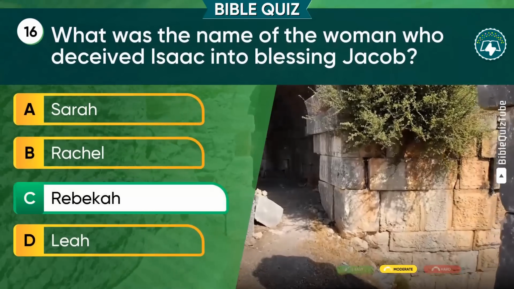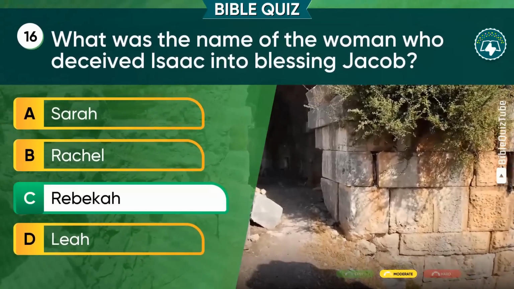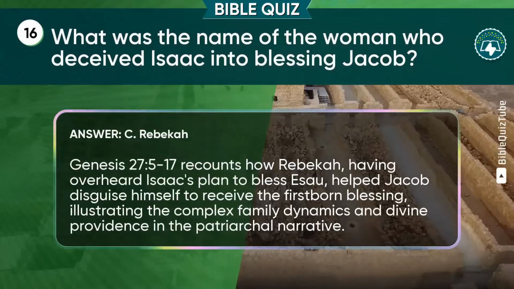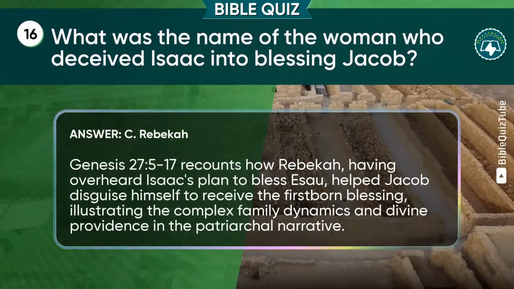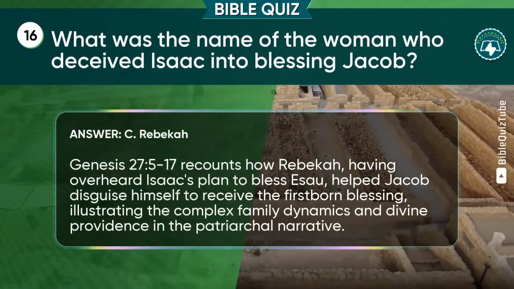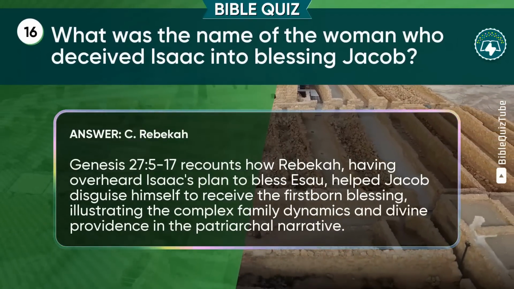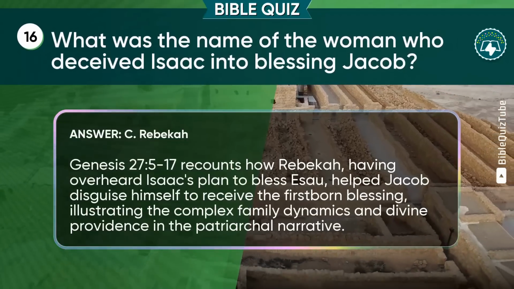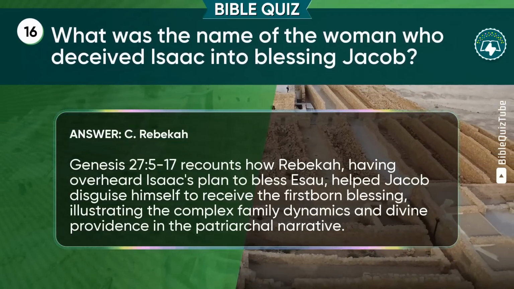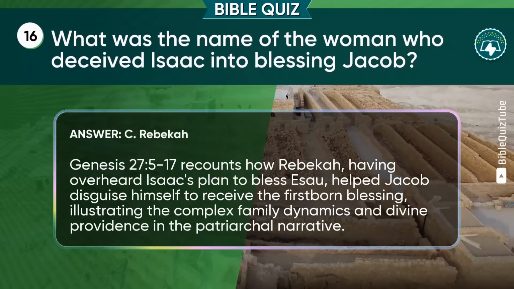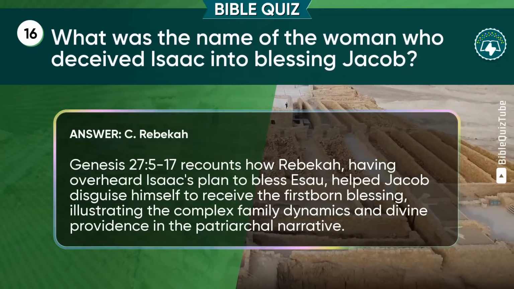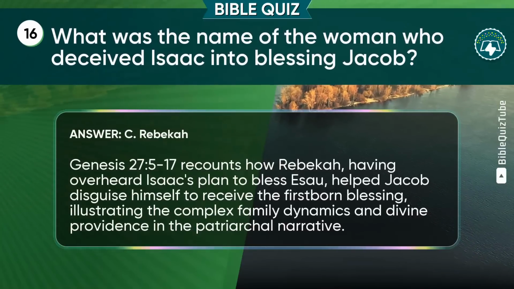The correct option is C. Rebecca. The explanation. Genesis chapter 27 verses 5 to 17 recounts how Rebecca, having overheard Isaac's plan to bless Esau, helped Jacob disguise himself to receive the firstborn blessing, illustrating the complex family dynamics and divine providence in the patriarchal narrative.